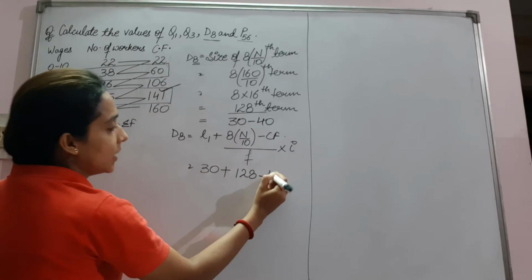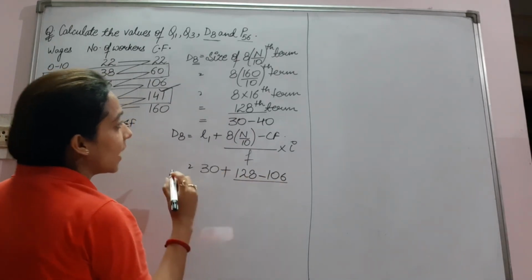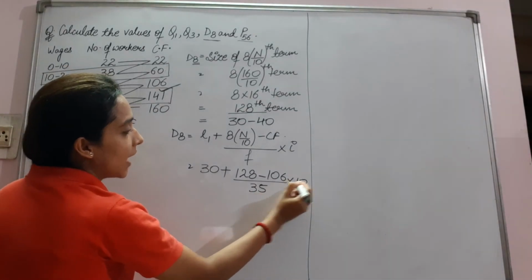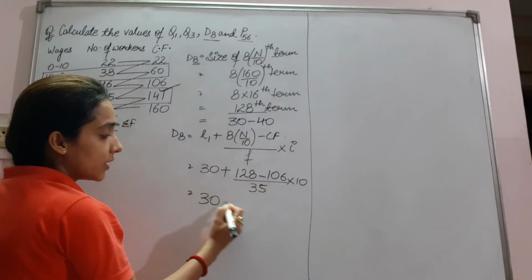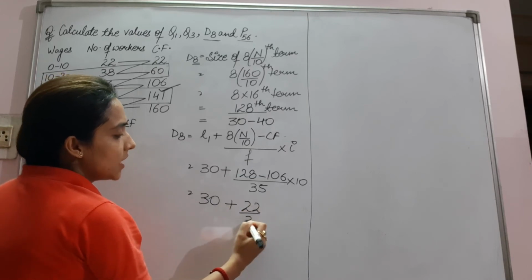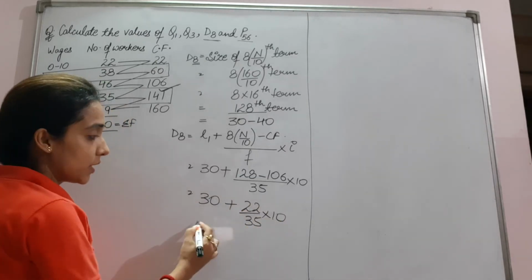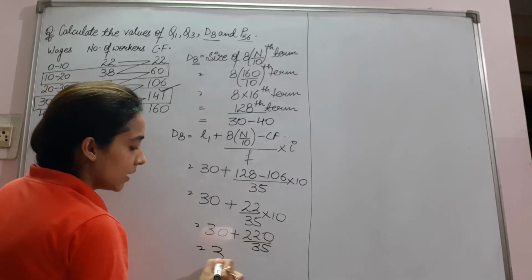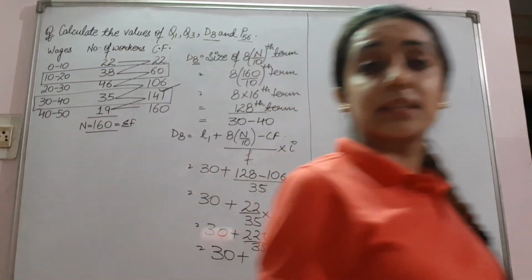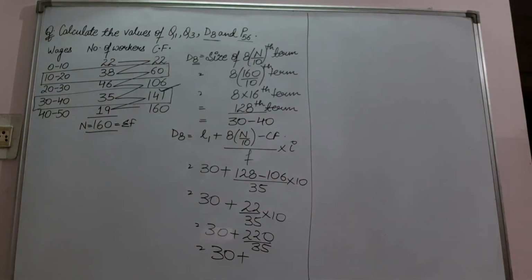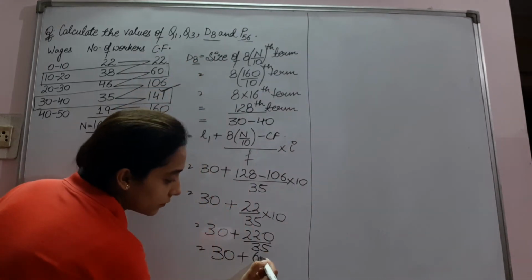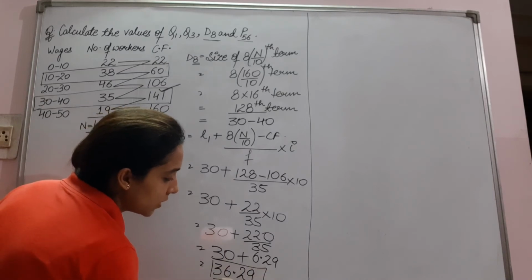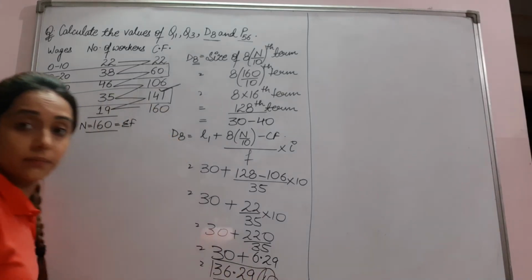CF, the one above, 106, upon f, the frequency, is 35, into class interval gap, 10. 30 plus 22 upon 35 into 10. 30 plus 220 upon 35. It will be 30 plus 6.29. Answer will be 36.29. Right?